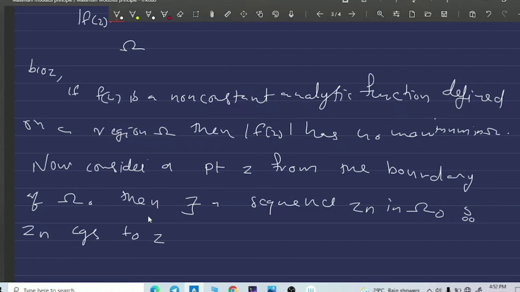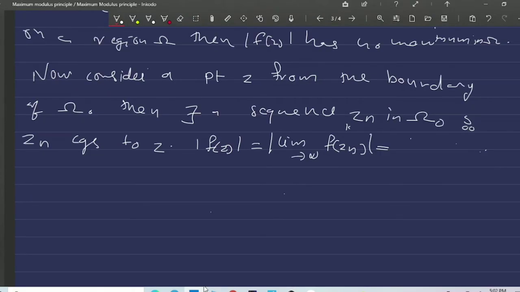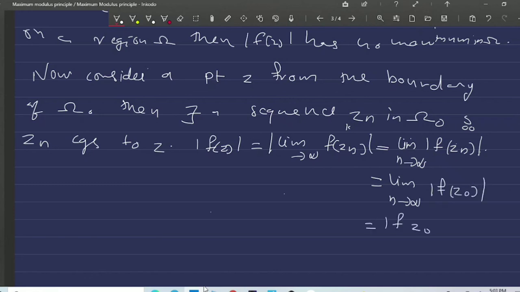Now consider the modulus of f of z, which is equal to the modulus of the limit as n tends to infinity of f of Zn, and it is equal to the limit of the modulus of f of Zn. Here Zn is a sequence in omega naught and f of z is a constant function on omega naught, and also z naught is a point in omega naught. So it is equal to the limit of the modulus of f of z naught, which is the modulus of f of z naught.